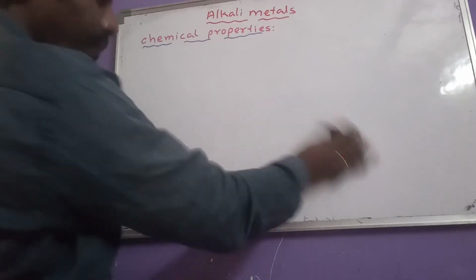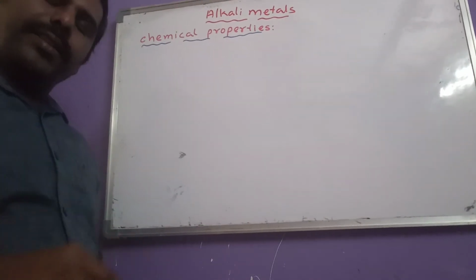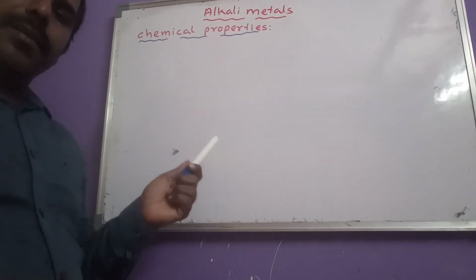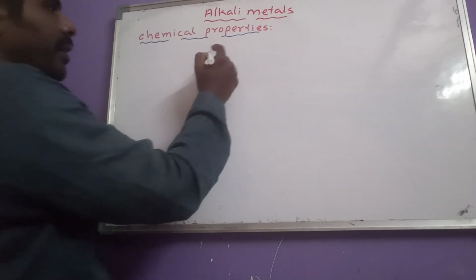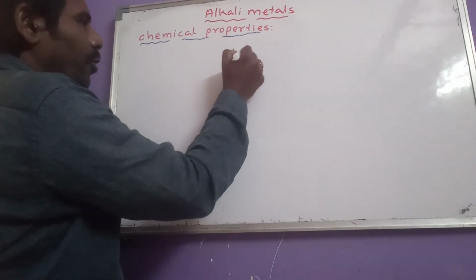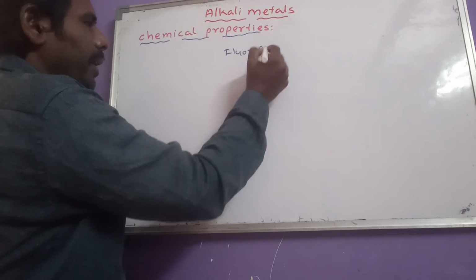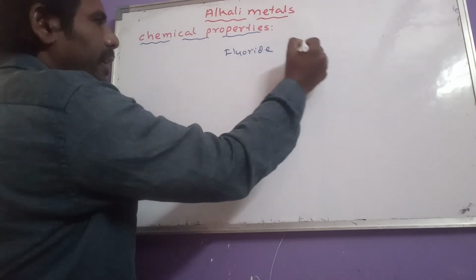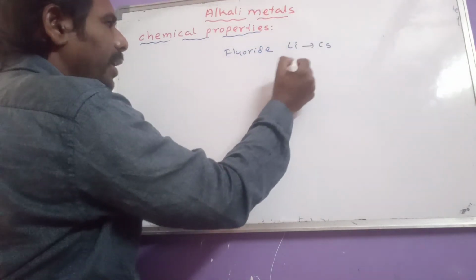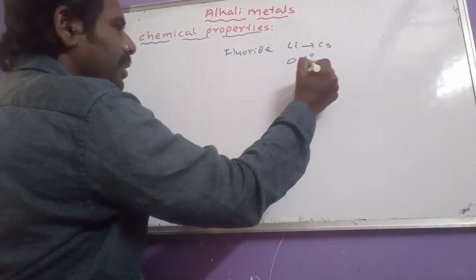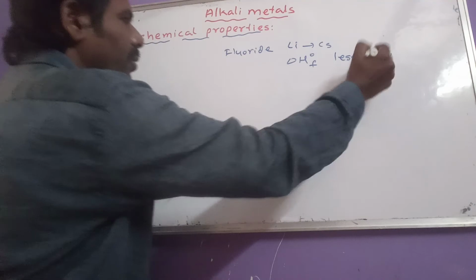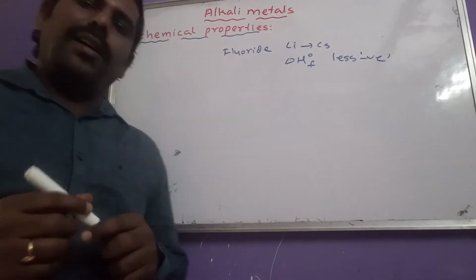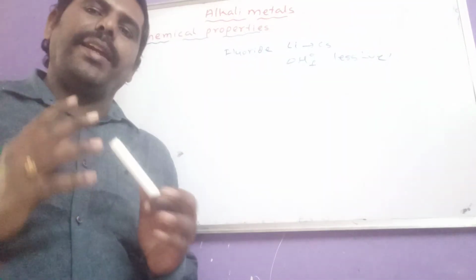Okay, then another important thing in alkali metal halides. What is that? If you come to the fluorides of alkali metals from lithium to cesium fluoride, delta H° f will become less negative.